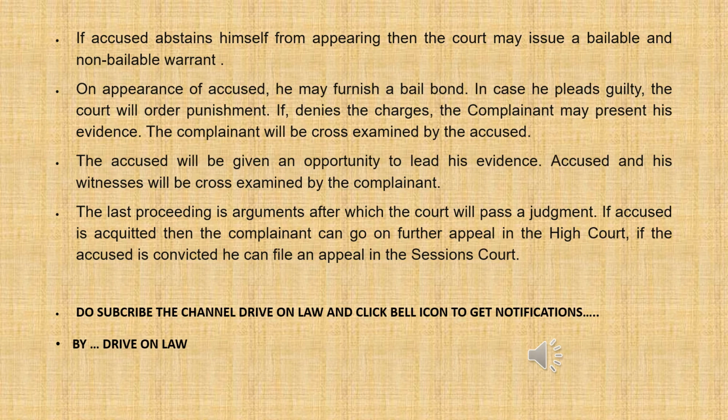If the accused abstains from appearing, then the court may issue a bailable or non-bailable warrant. On appearance of the accused, he may furnish a bail bond. In case he pleads guilty, the court will order punishment. If he denies the charges, the complainant may present his evidence. The complainant will be cross-examined by the accused. The accused will be given an opportunity to lead his evidence. The accused and his witnesses will be cross-examined by the complainant. The last proceeding is arguments, after which the court will pass a judgment.